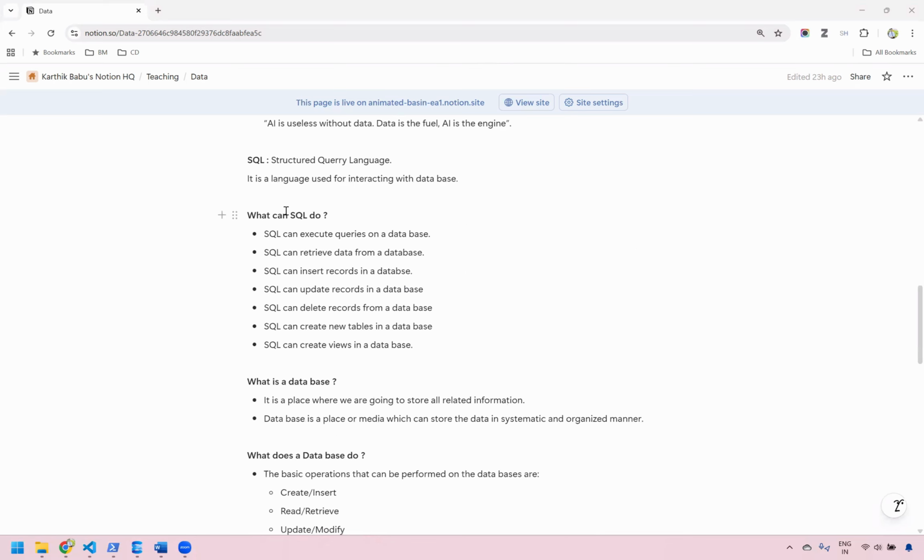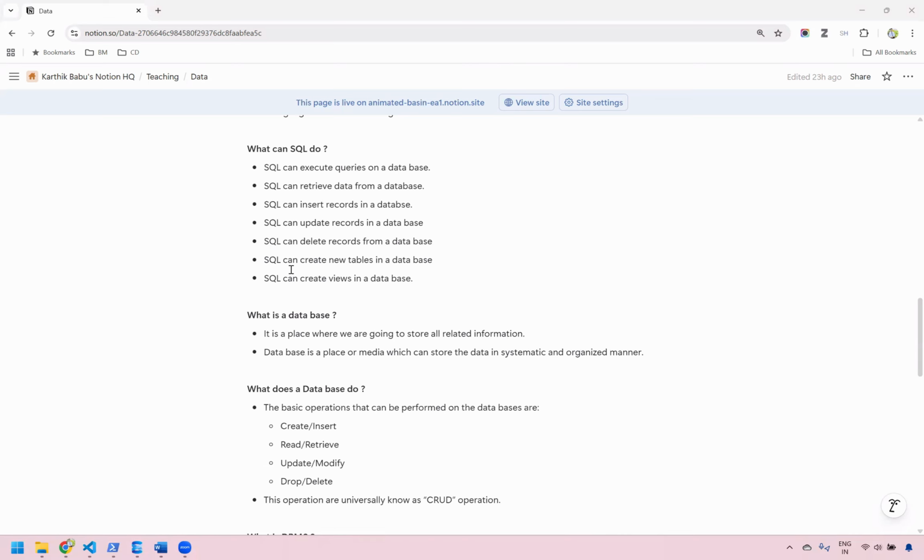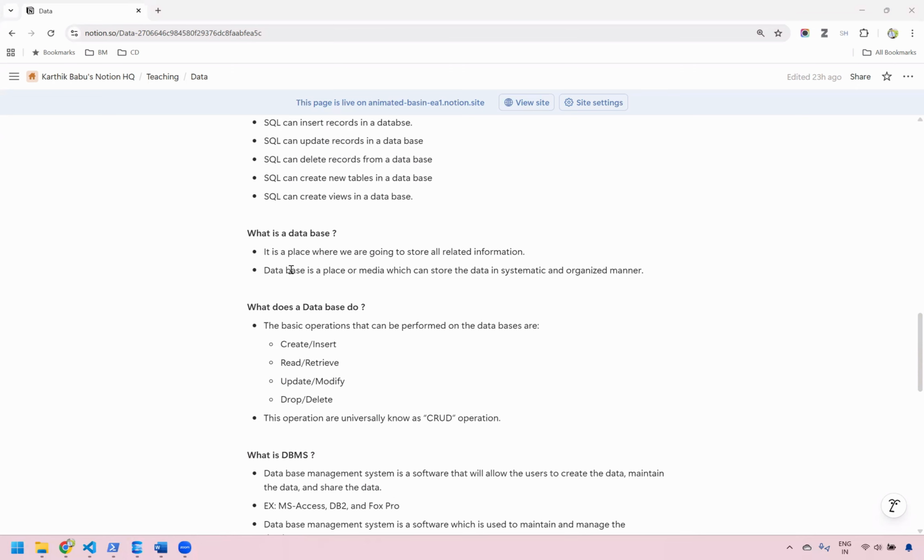And we understood what is SQL. SQL is nothing but Structured Query Language. What does SQL do? SQL can execute a query, retrieve data, insert records, update records, delete records, create a new table, and also help us to create views.